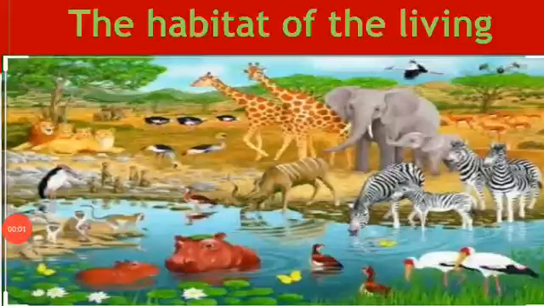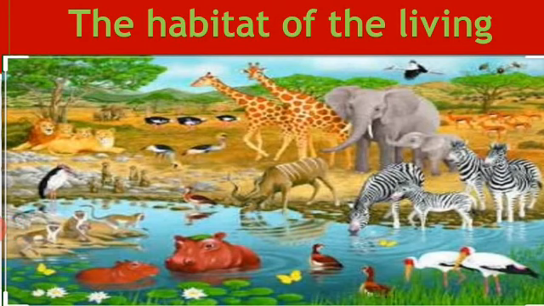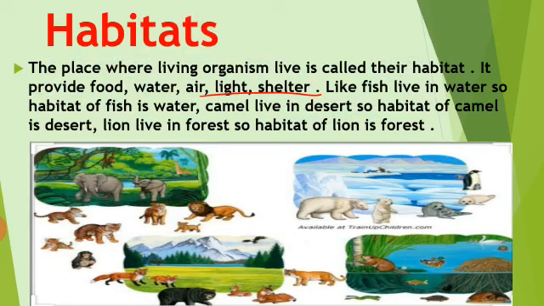Hello students, today I am going to teach you a new chapter, and that is the habitat of living. Habitat means the place where living organisms live. The place where living organisms live is called their habitat, and the living organisms get all things that are required for them like food, water, air, light, shelter, etc.